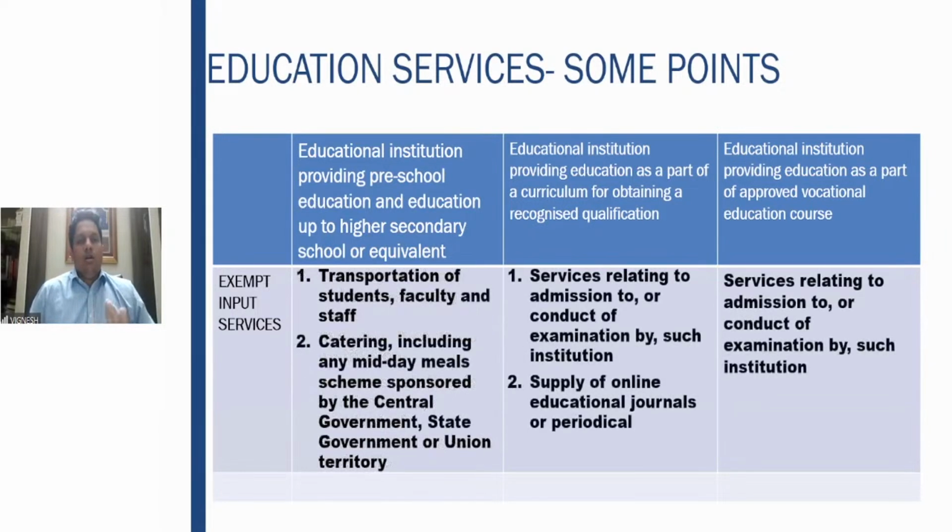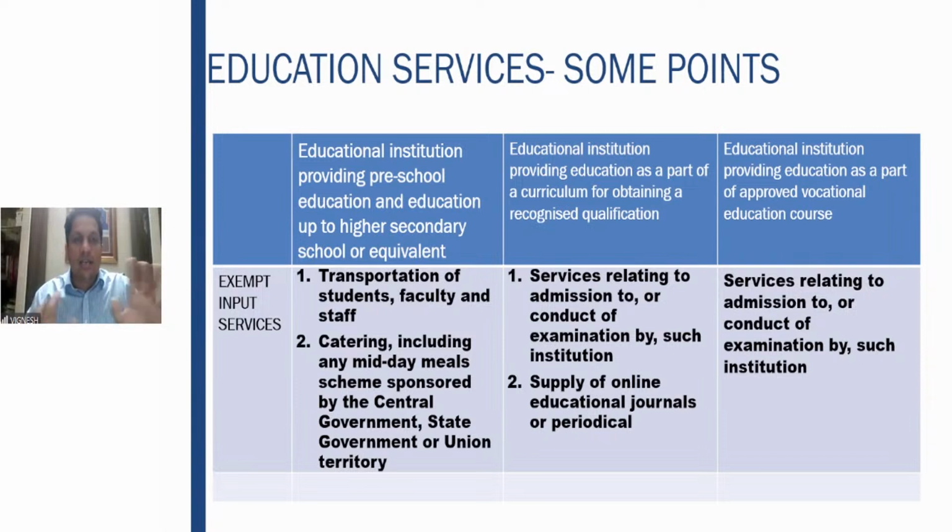Okay. Now, 3 things are very clear here. One is education institution providing preschool education up to higher secondary or its equivalent. That is the first category. Second category, education institution providing education as a part of curriculum for obtaining a recognized qualification under law. In simple terms, your BCom, MBA, etc. Last one is education institution providing education as a part of an approved vocational course, like industrial training centers, etc.